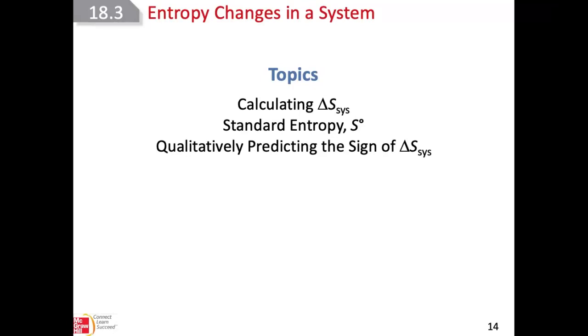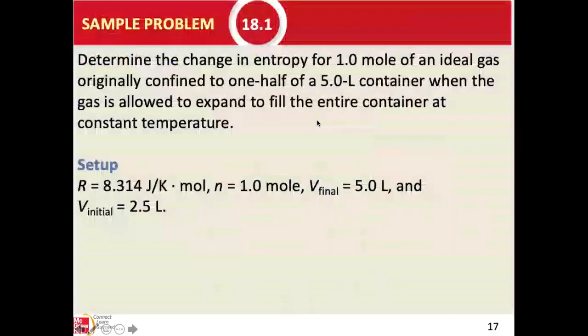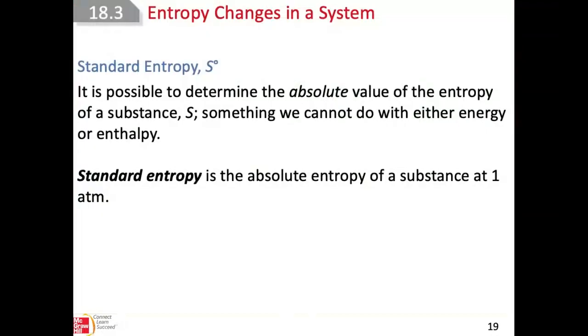That's where you can predict if the reaction will happen spontaneously. As for any delta variable, delta of the entropy is the final entropy minus the initial entropy.